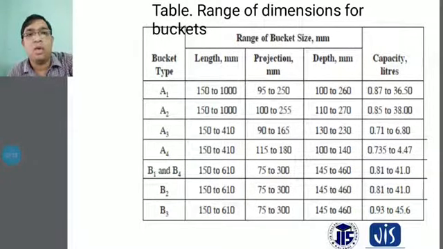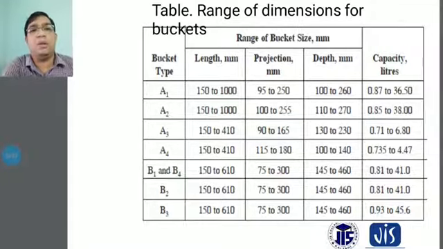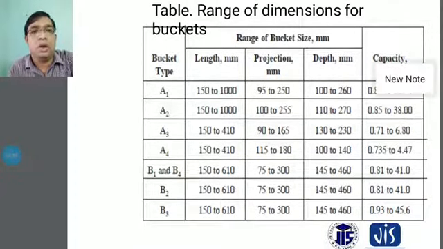The A4 type of bucket has a length of 150 to 410, a projection of 115 to 180 millimeters, a depth of 100 to 140 millimeters, and a capacity of 0.735 to 4.47 liters. For B1 and B4, the length is 150 to 610 millimeters, the projection is 75 to 300, the depth is 145 to 460 millimeters, and the capacity is 0.81 to 41.0 liters.